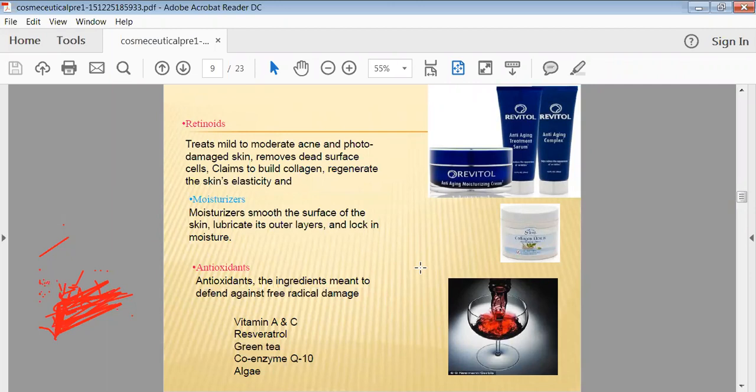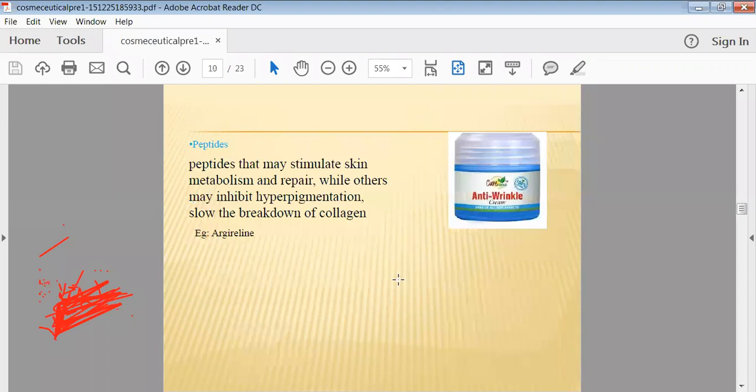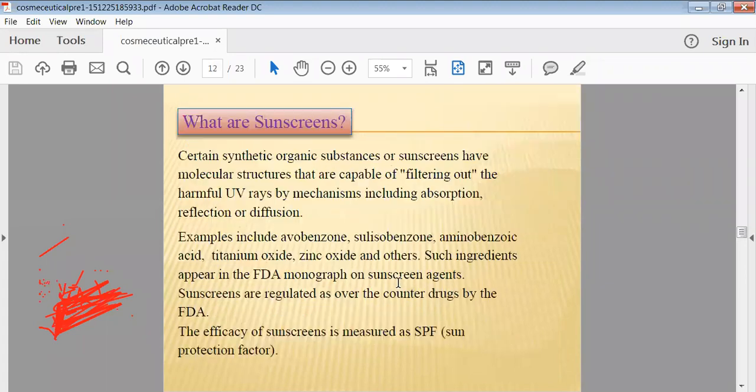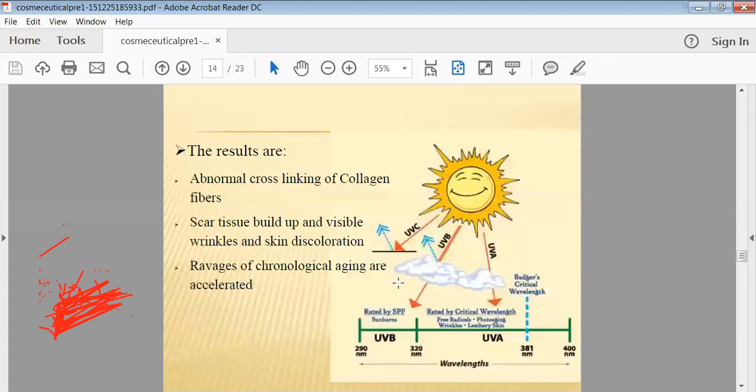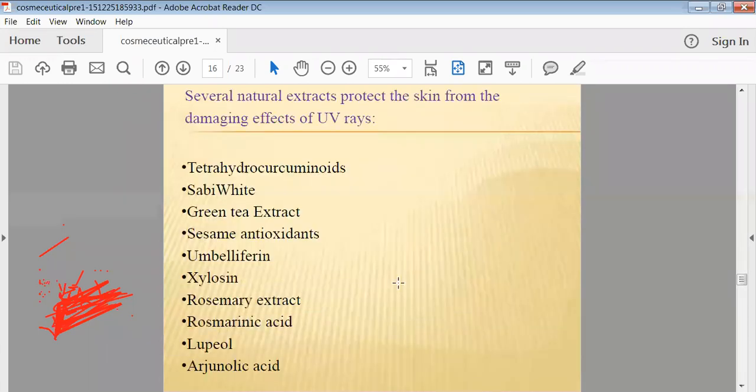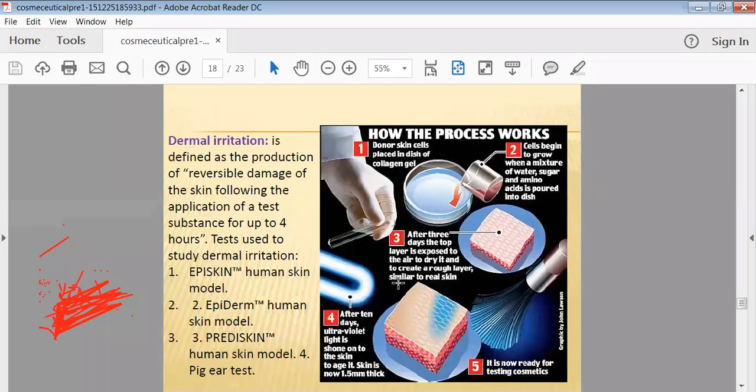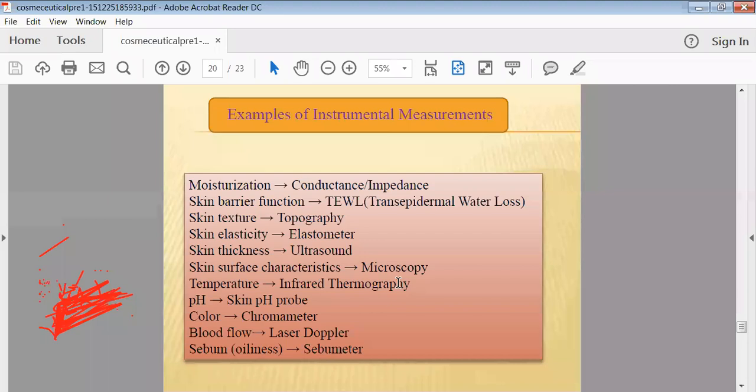Antioxidants are added to avoid oxidation, as well as to provide nutrients to your skin. Peptides are added to stimulate the skin metabolism and repair the damage of your skin. So these are the various kinds of reagents we can add into cosmetics.